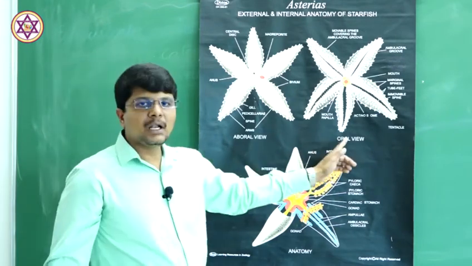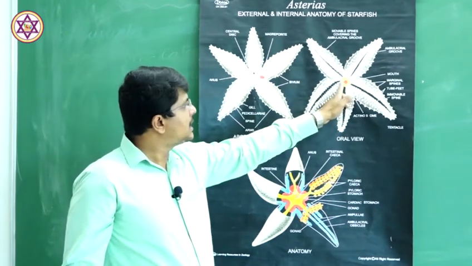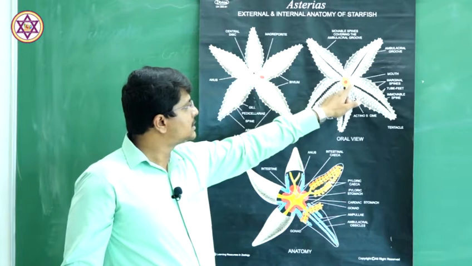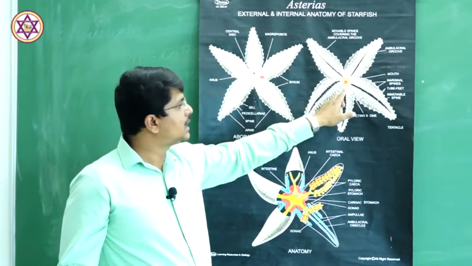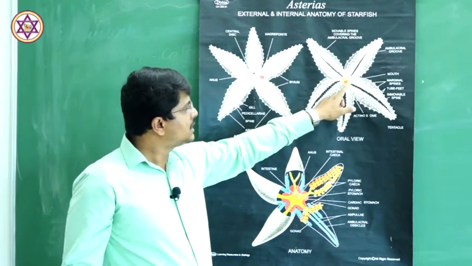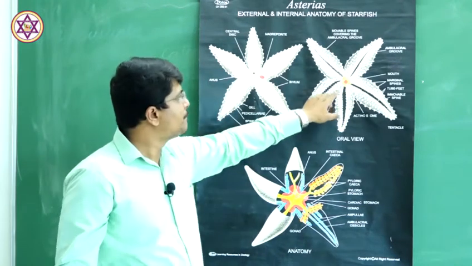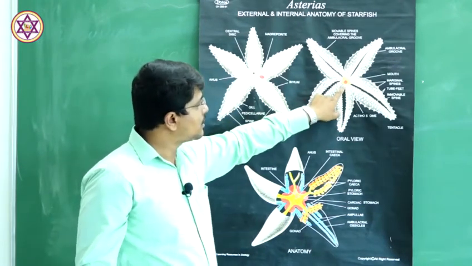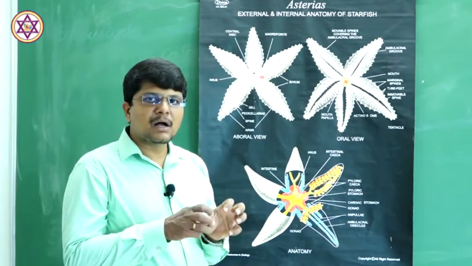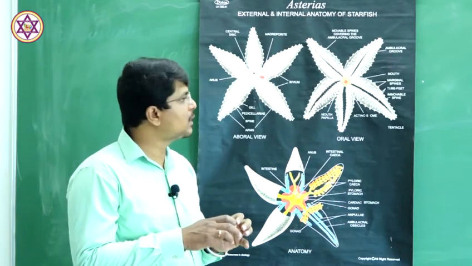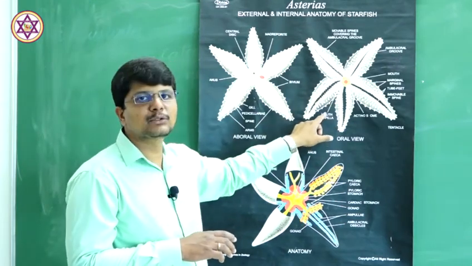At the oral view, we could see a penta-radius type of disc present at the center, and this disc possesses an aperture in it, which is the mouth or the actinosome. Around the mouth there are papillae, modified spines, and those are the mouth papillae.